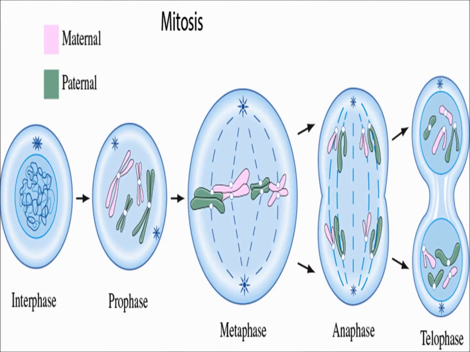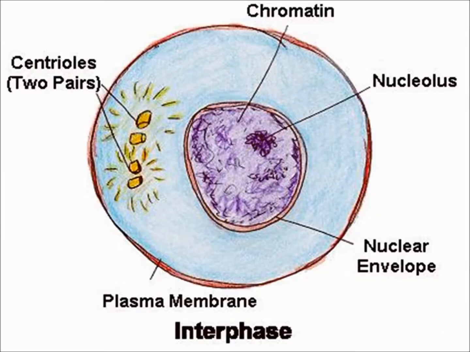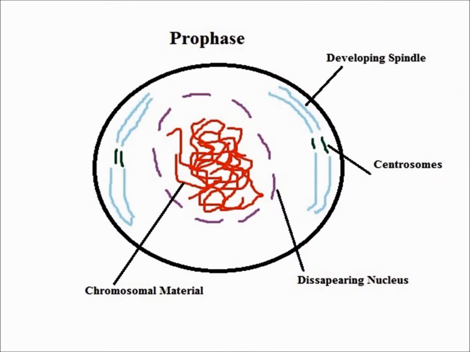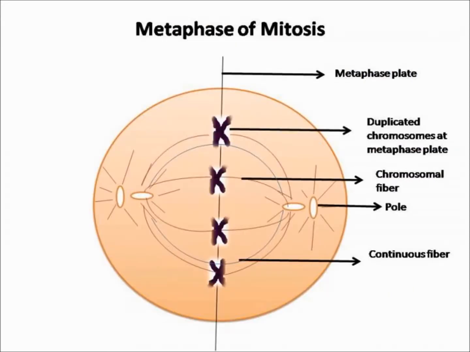Points to be remembered in this lesson are: mitosis occurs in somatic cells. Doubling of the number of chromosomes is the major event before cell division. Interphase is the period when the cells grow in size and perform physiological functions. Chromatin is in a decondensed state in the nucleus of an interphase cell. During prophase, centrioles move to the opposite poles of the cell and spindle fibers form from the centrioles.